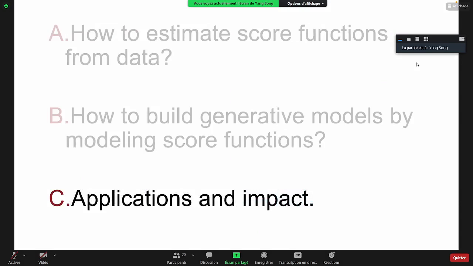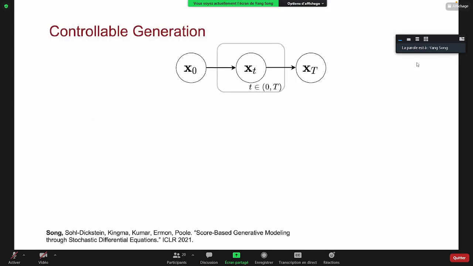So finally, I will talk about some applications of this framework. The application is mostly associated with the controllable generation framework. Previously, we have talked about how to generate samples without any conditional information. This procedure is described as: first we have a data point x0, we apply a stochastic process to perturb x0 to get a noise vector x capital T, and we reverse this process for generating unconditional samples.